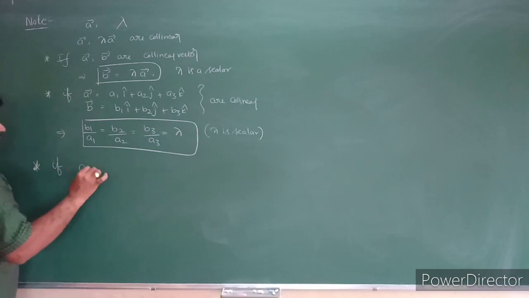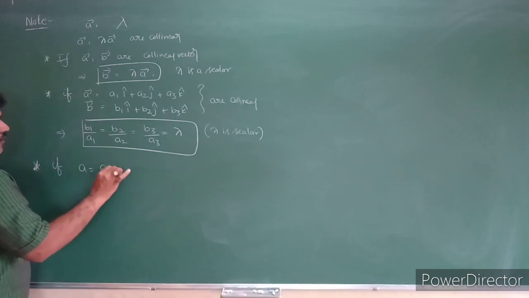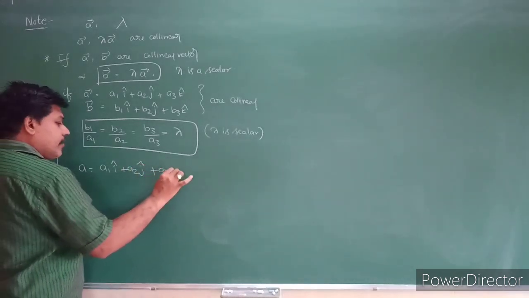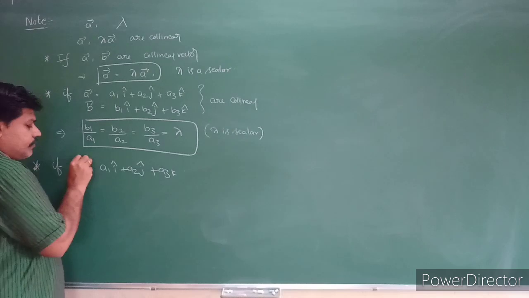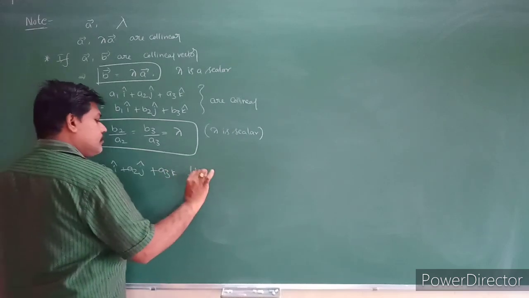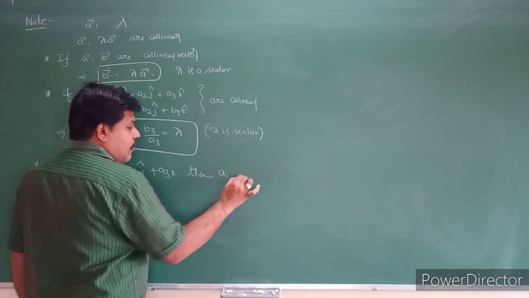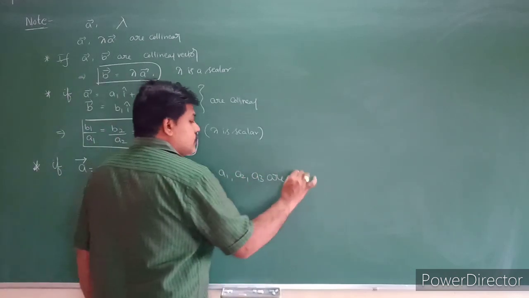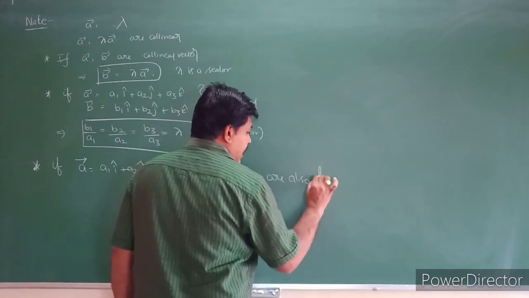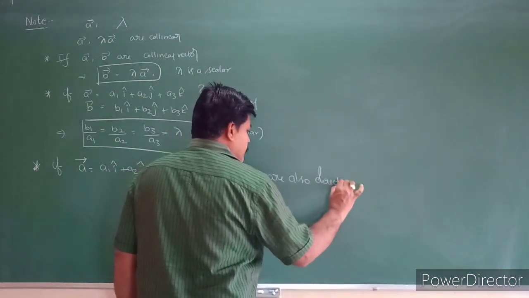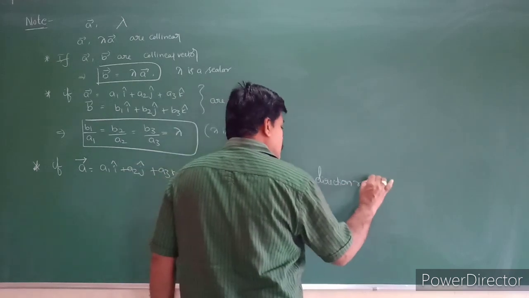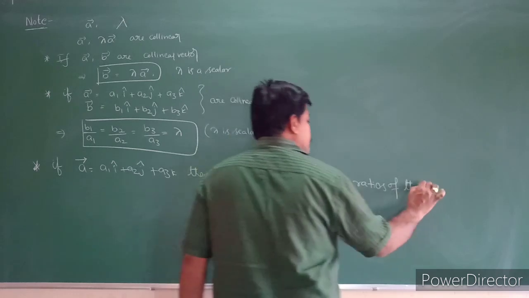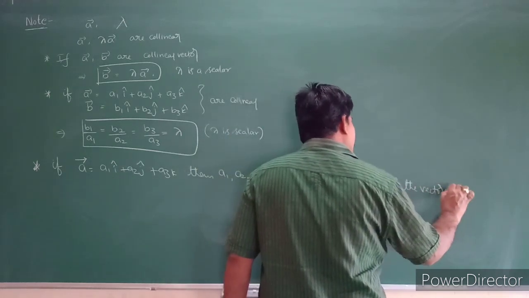Okay, take one more point here. If a is equal to a1 i plus a2 j plus a3 k is a vector, then a1, a2, a3 are also direction ratios of the vector a bar.